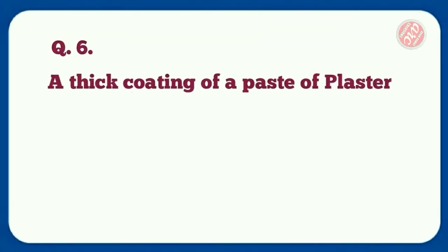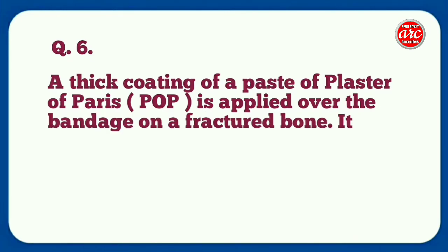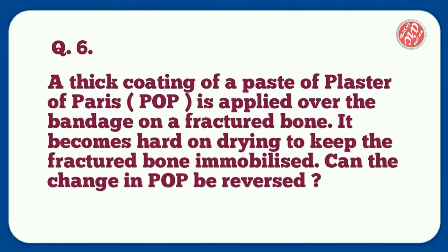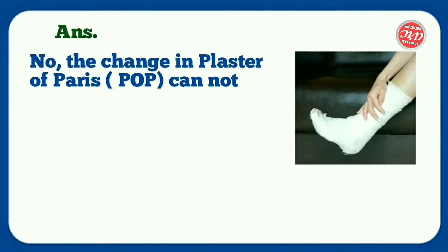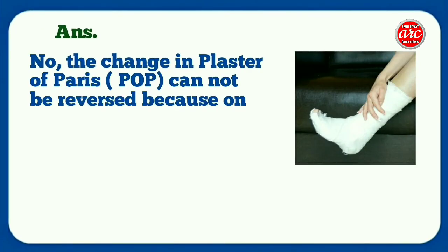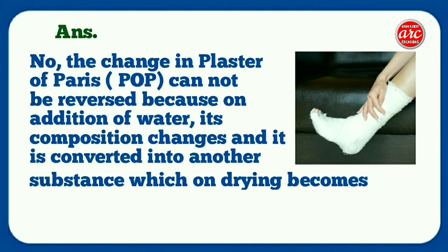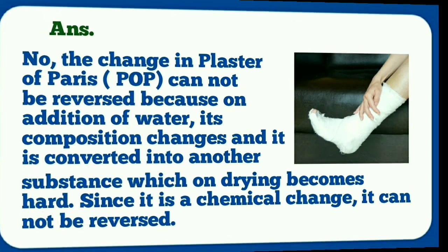Question number 6. A thick coating of a paste of plaster of Paris (POP) is applied over the bandage on a fractured bone. It becomes hard on drying to keep the fractured bone immobilized. Can the change in POP be reversed? Answer. No. The change in plaster of Paris (POP) cannot be reversed because on addition of water, its composition changes and it is converted into another substance, which on drying becomes hard. Since it is a chemical change, it cannot be reversed.